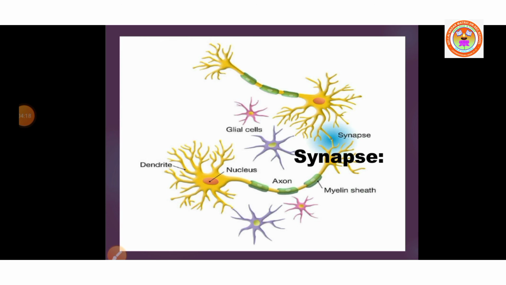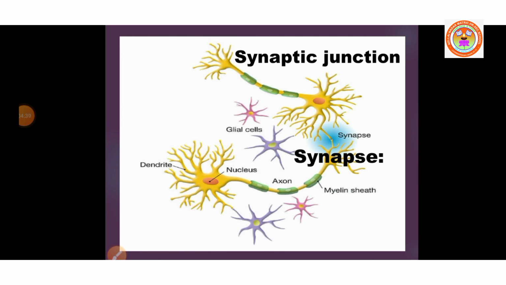What is the use? Information from one neuron can pass to another neuron through this junction with the release of a chemical substance called neurotransmitters.